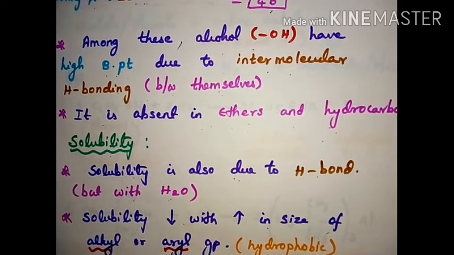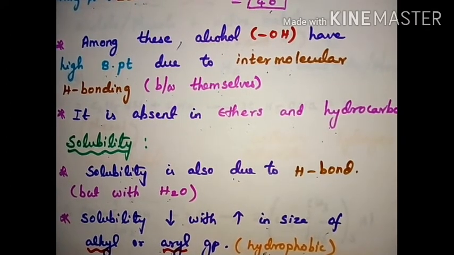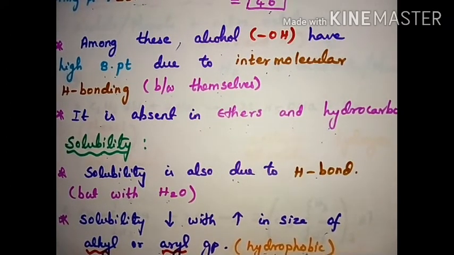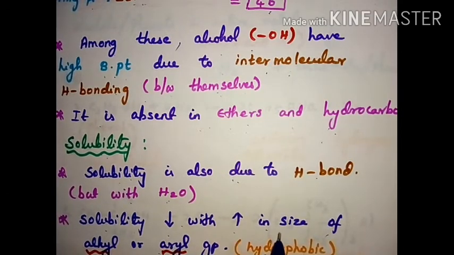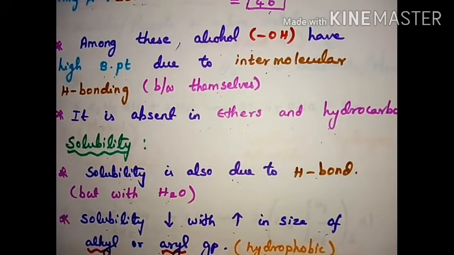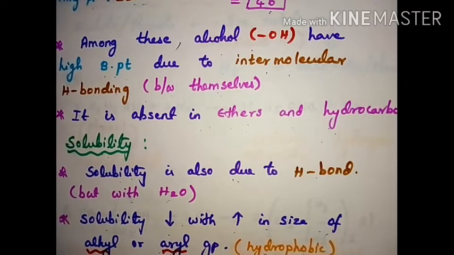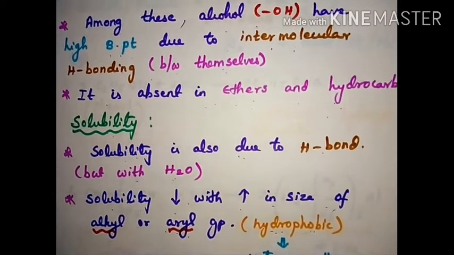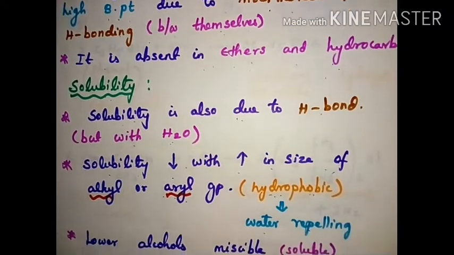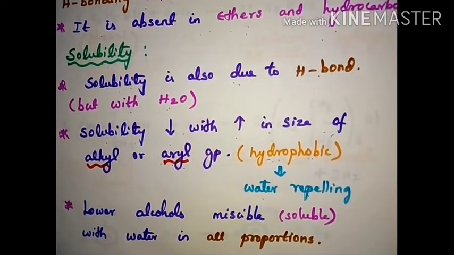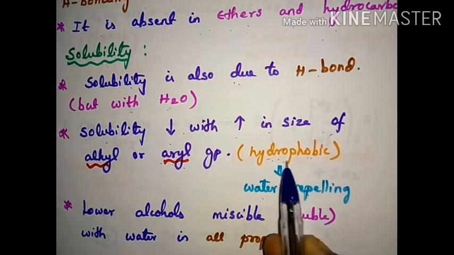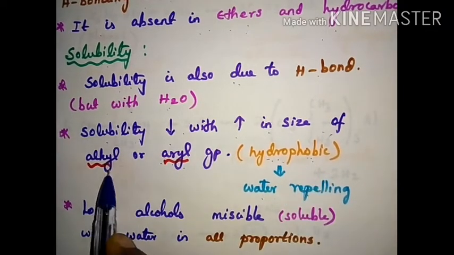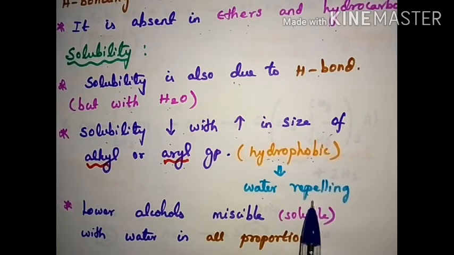So solubility decreases with increase in size of the alkyl or aryl group. Alkyl and aryl groups are hydrophobic. Hydro means water, phobic means repelling. So as the number of carbon atoms increases, the solubility decreases due to the hydrophobic nature, since the alkyl and aryl groups are water repelling.